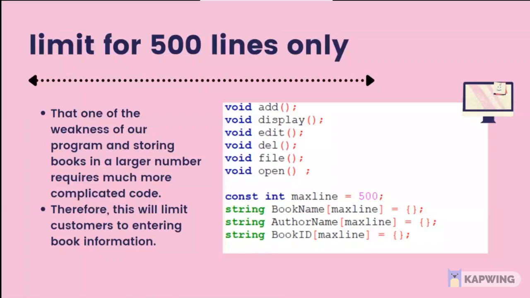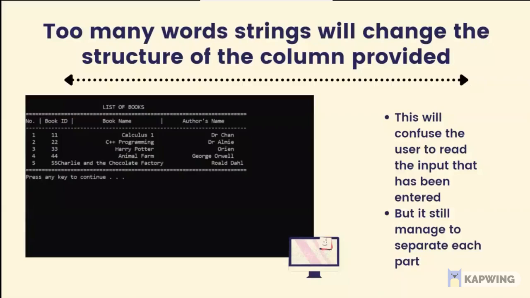Next, it is limited to 500 lines only. Our program only accepts 500 lines. That is one of the weaknesses of our program. And storing books in a larger number requires much more complicated code. Therefore, this will limit customers in entering book information. And lastly, our weakness is that too many word streams will change the structure of the box provided. So this will confuse the user reading the input that has been entered. But it still managed to separate each part.